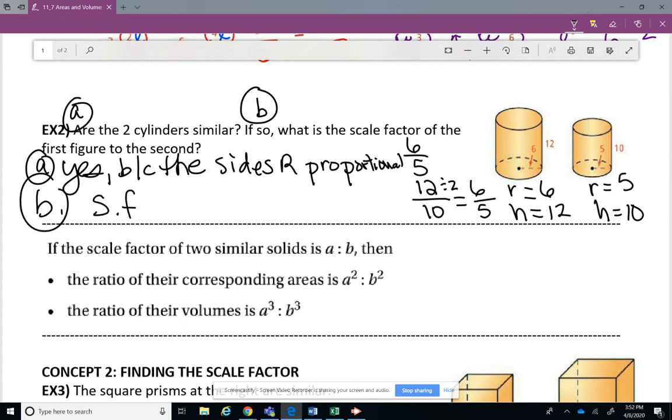So the scale factor is 6/5. Now, if they don't tell you what the scale factor is, you still do the first one first and then the second. But they could say, what's the scale factor from the second to the first? And that's when you would write 5/6. But they didn't ask us that. They have to specifically ask us that for us to write it that way.